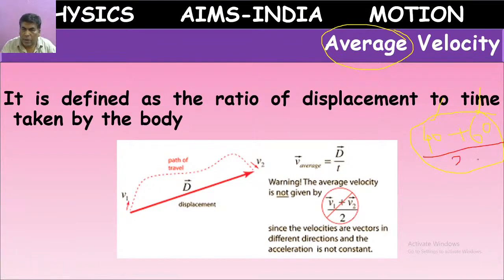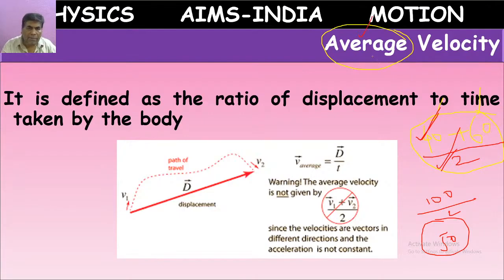40 plus 60 by 2, or 100 by 2. So what is the average mark? 50. Total sum of items by number of items. This is the definition for normal average.